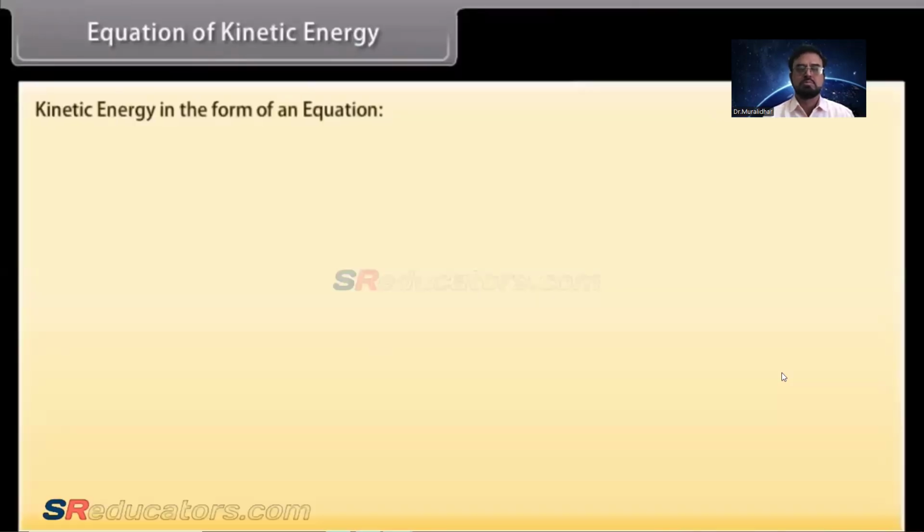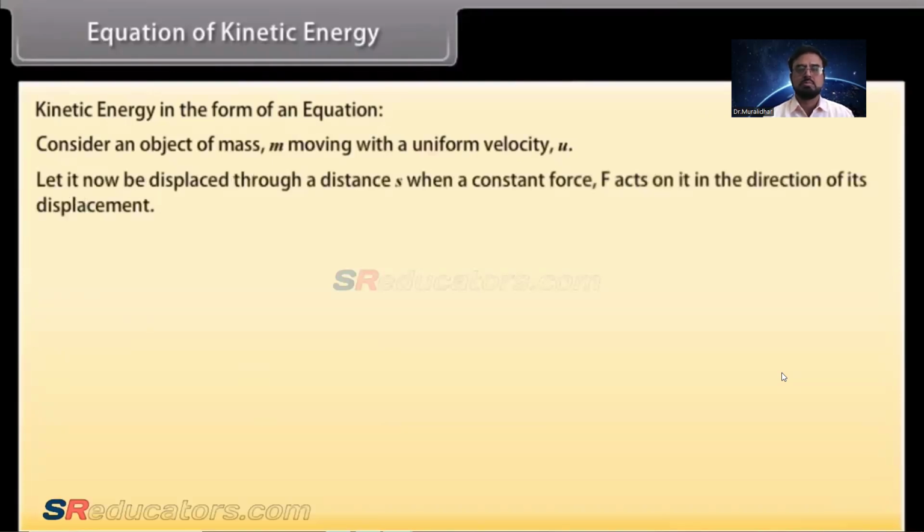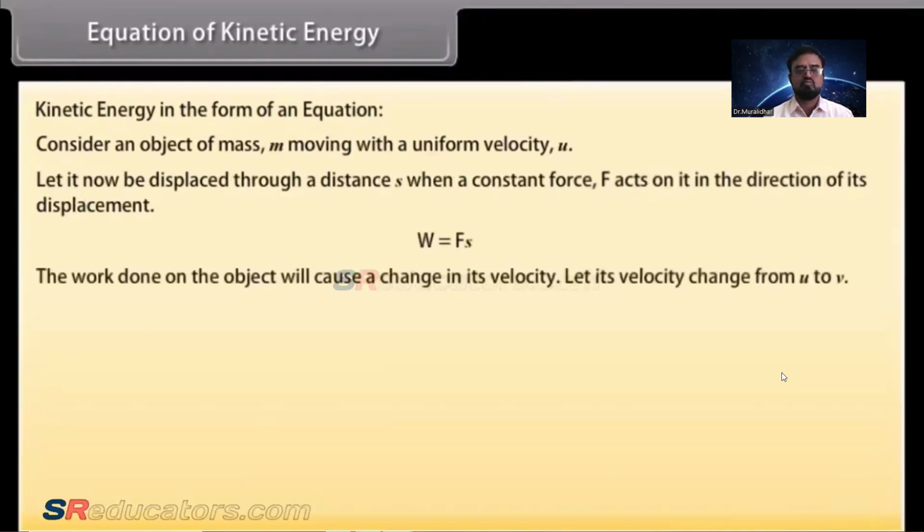Equation of kinetic energy. Mathematical equation. Let us now express the kinetic energy of an object in the form of an equation. Consider an object of mass m moving with a uniform velocity u. Let it now be displaced through a distance s when a constant force F acts on it in the direction of its displacement. We know that the work done W is Fs. The work done on the object will cause a change in its velocity. Let its velocity change from u to v. Let a be the acceleration produced.